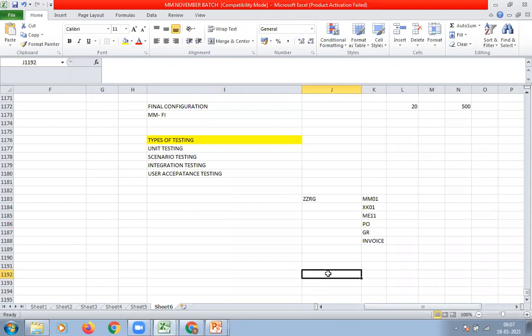Across the modules, in the sense of MM and FI integration, comes under integration testing. We have to check whether data is flowing from the MM module to the FI module correctly.